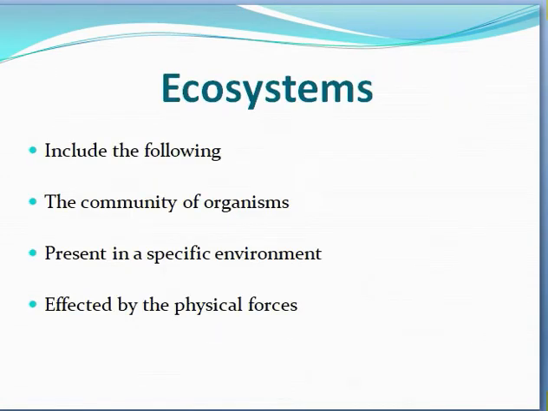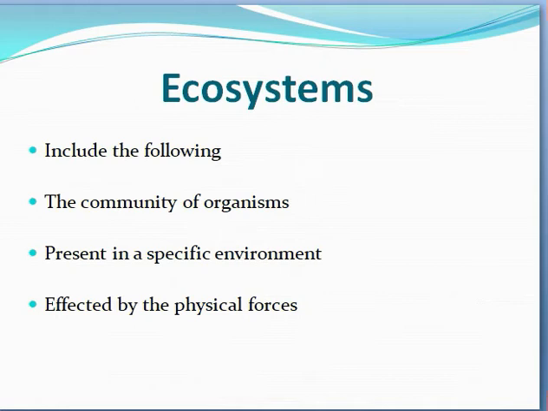An ecosystem includes the following terms: the community of organisms. What is a community? Basically, a community is a large habitat which contains many populations. A population is a group of living organisms of a single species. When populations of different species are together, they form a community.